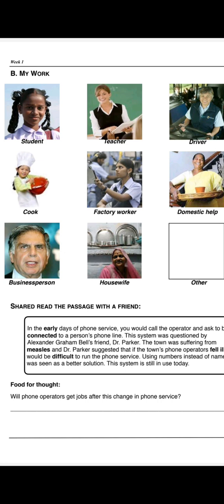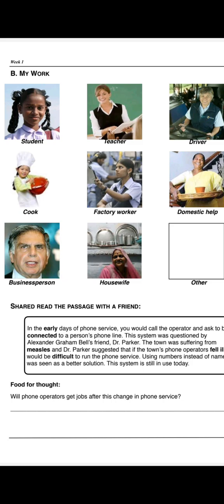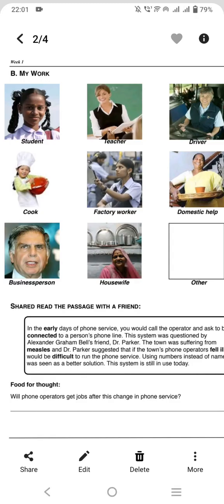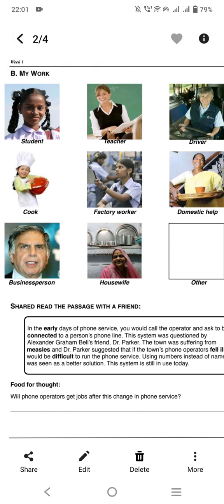A cook is sometimes female and sometimes male. Factory workers are sometimes male or female, both. A domestic helper is most rarely a man. Most rarely does a man do domestic help, otherwise most of the time they are female, rarely male. And a business person can sometimes be female and sometimes male.